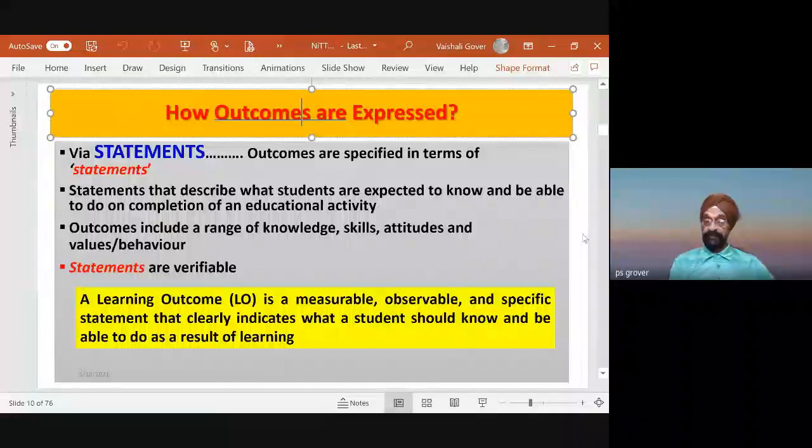And statements are verifiable. Please see here. If I decide the student will be focusing more on the cognitive learning and prepare a statement, then those statements will be verified. How do we verify that? We verify this through assessment techniques. So always remember, the learning outcome that you prepare for your course must be such that it can be measured, it is observable, and it is a specific statement which clearly conveys to the student what he should be doing as a result of learning.